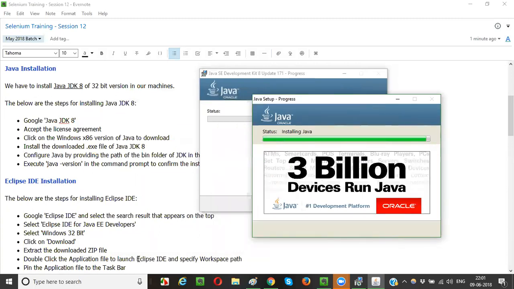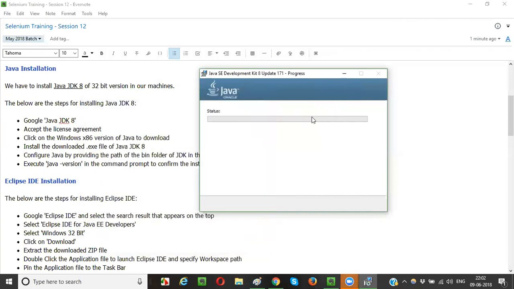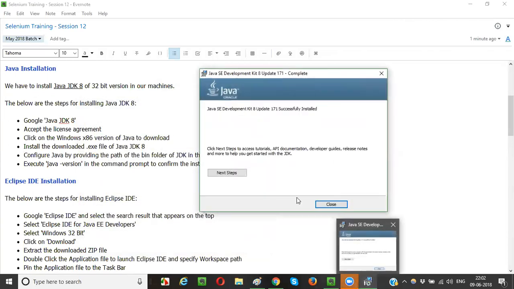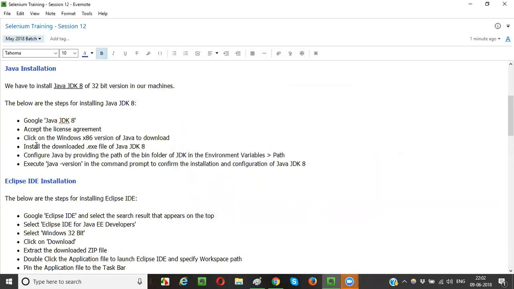Let it install completely. Let's wait for it to complete. Okay, almost done it seems. Yes, we got another wizard saying that Java SE Development Kit 8 update 171 is successfully installed. It got successfully installed, guys. I don't want to see any tutorials, so I am not going to click on next steps. Instead, I am going to click on this close button. Close it, guys. So installation of Java JDK is done.